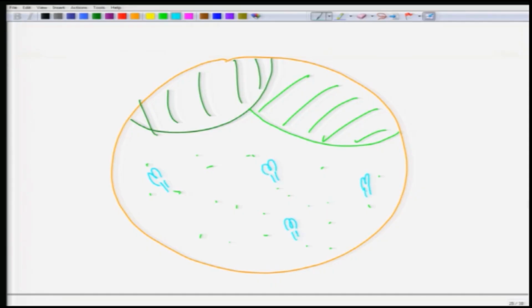Now, these trees are neither a part of the forest nor a part of the afforested areas, but still these trees are also able to give you certain resources. So, there might be, say, a hive of honeybees on one of these trees. So, you can get honey out of it.